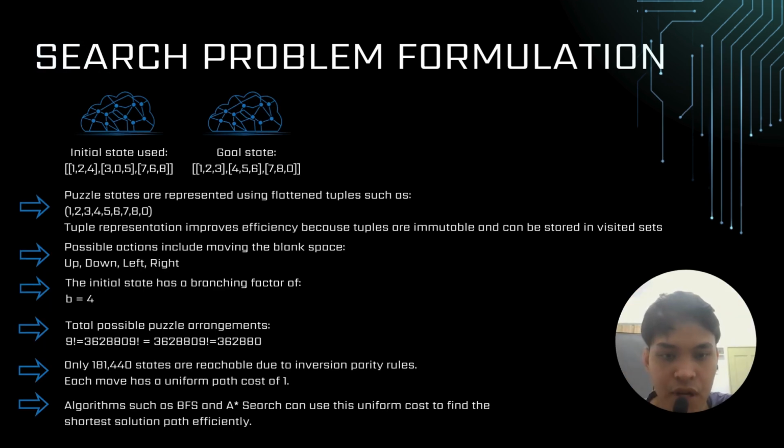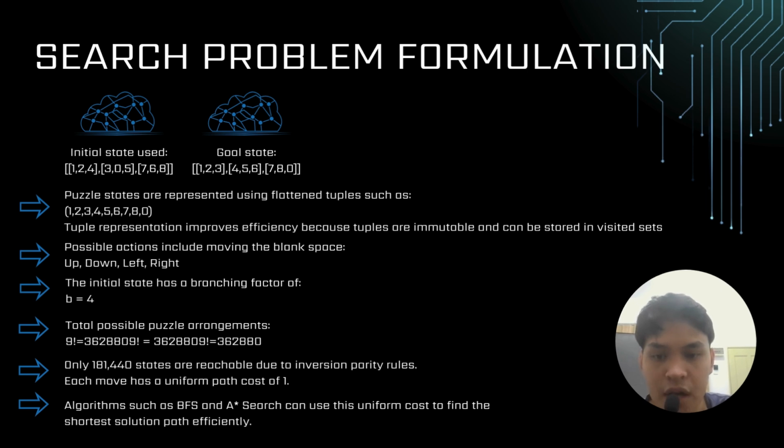For the search problem formulation, in our implementation, we represent the puzzle states as flattened tuples. For example, the goal state is stored as 1, 2, 3, 4, 5, 6, 7, 8, and 0. We choose tuples over lists because tuples are immutable and hashable. This is a critical optimization, which allows our algorithm to store visited states in a set for near instant lookup, preventing the search from expanding the same configuration twice.